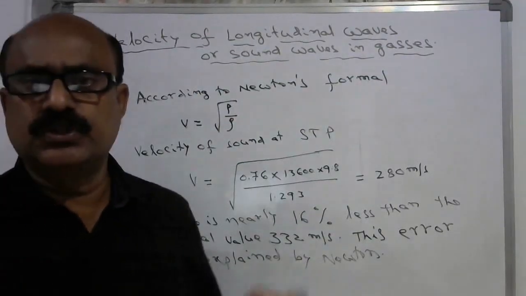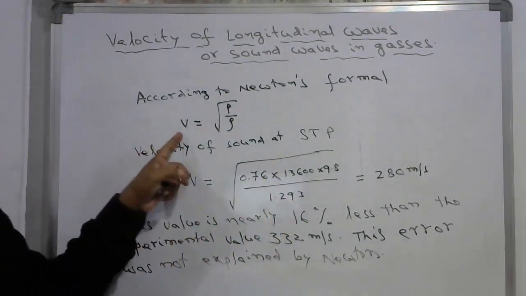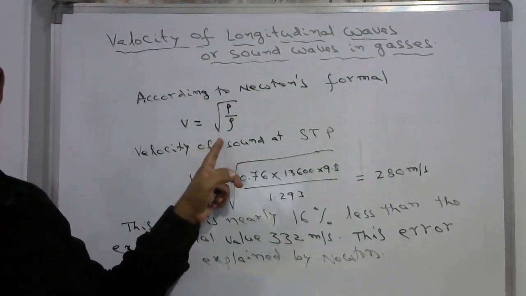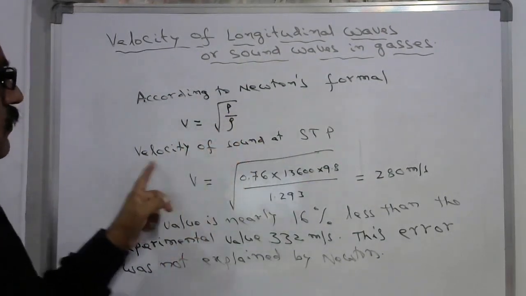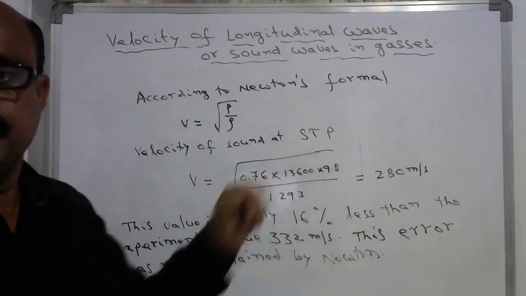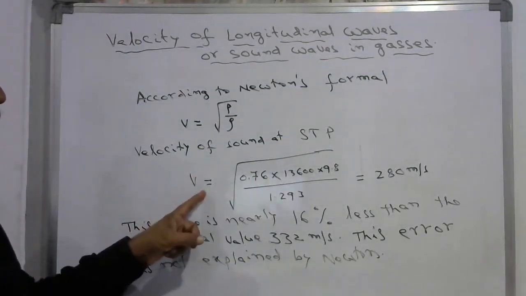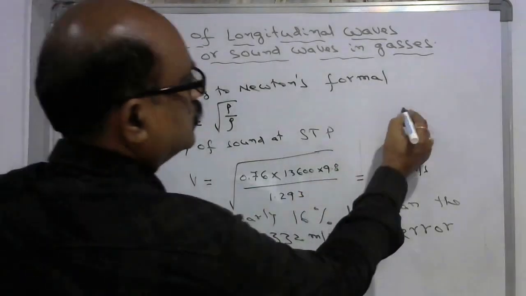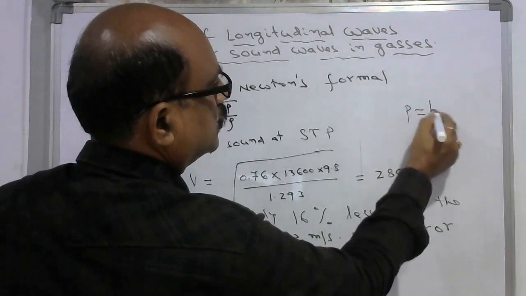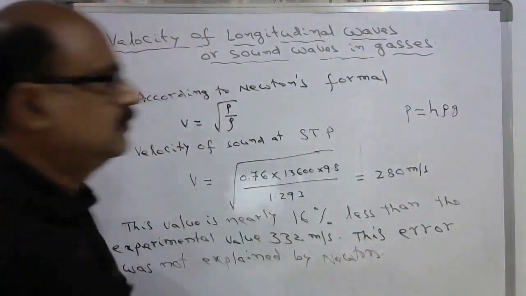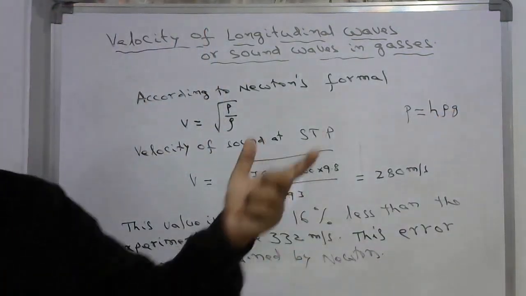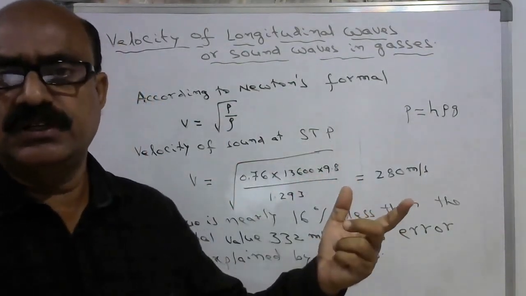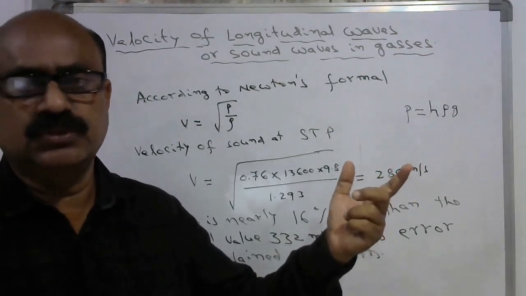According to Newton's formula, the speed of sound in air or in gas is equal to under root P by rho. Velocity of sound at STP, V, instead of P, we can write h rho g. What is h? h is the height of the mercury column, rho is the density of the mercury, and g is the acceleration due to gravity.